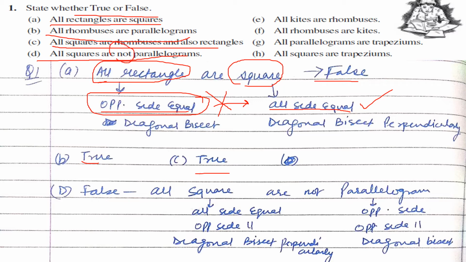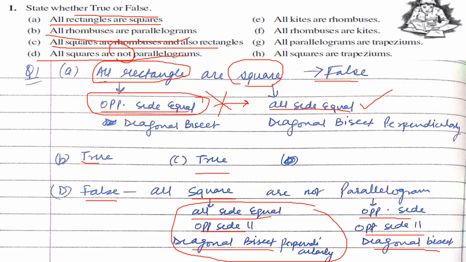This is false. Why? Let's see. A square has the properties: all sides equal, opposite sides parallel, diagonals bisect perpendicularly. A parallelogram has the properties: opposite sides equal, opposite sides parallel, and diagonals bisect each other. So a square has all the properties of a parallelogram, and even more. So it is more advanced than a parallelogram, but it can be taken as a parallelogram also. Okay, there will be no issue. That is why if they are showing "not", it is wrong.